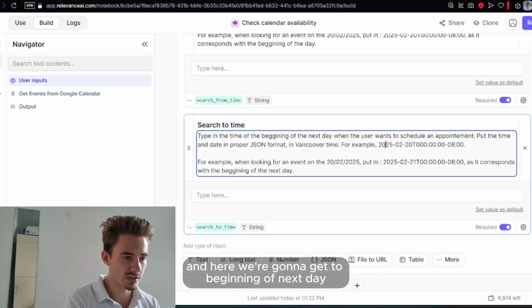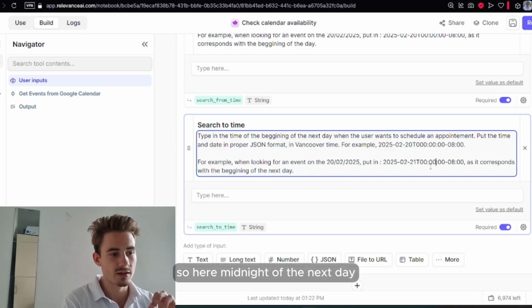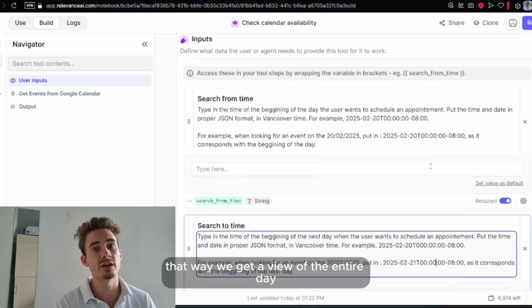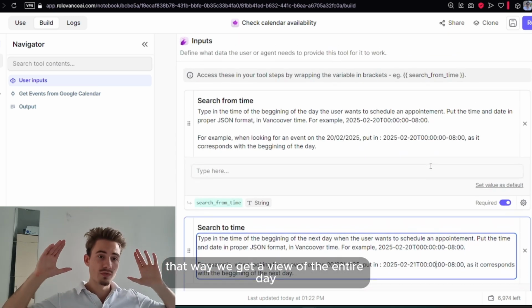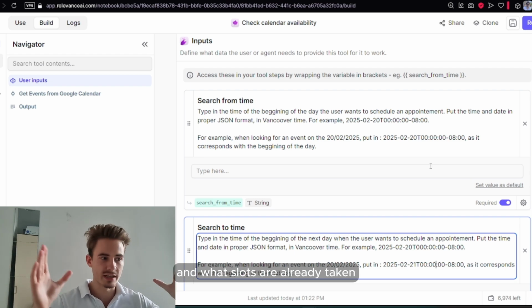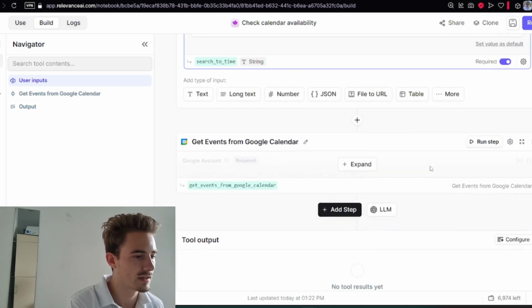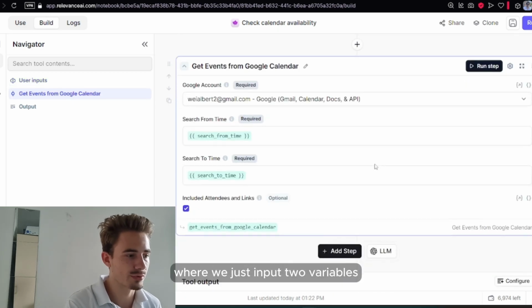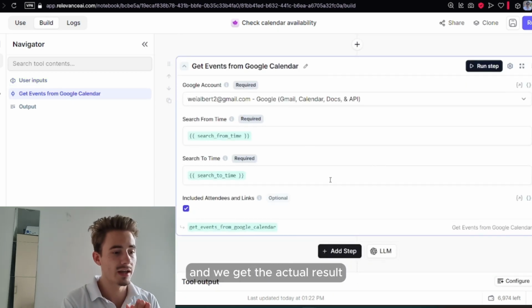And here we're going to get till the beginning of the next day, so midnight of the next day. That way we get a view of the entire day and where the available slots are and what slots are already taken.